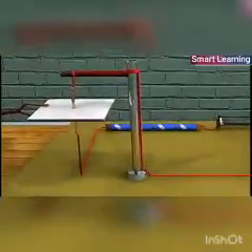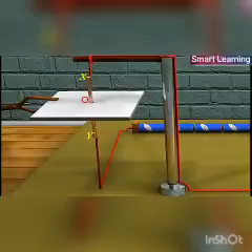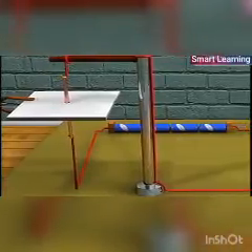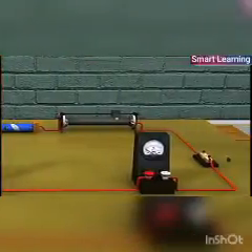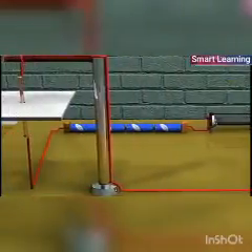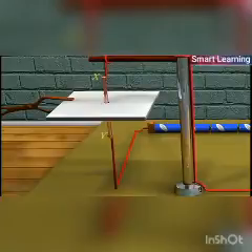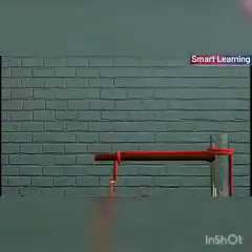Take a thick conductor, copper wire XY, and pass it through the center O of a thick cardboard. Connect the ends of the conductor to the terminals of a battery through a rheostat, a key, and an ammeter A, so that the current flows from Y to X. Sprinkle some iron filings uniformly on the cardboard.